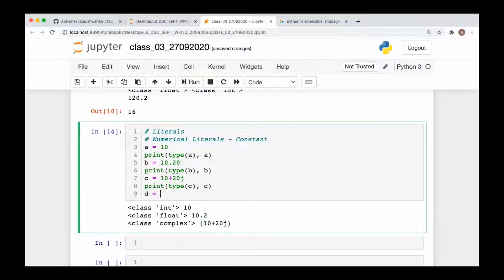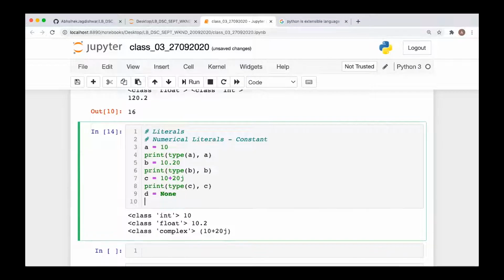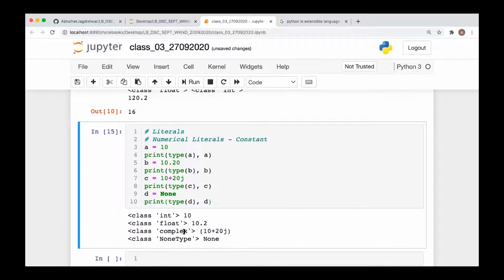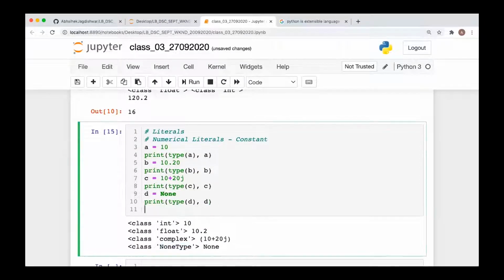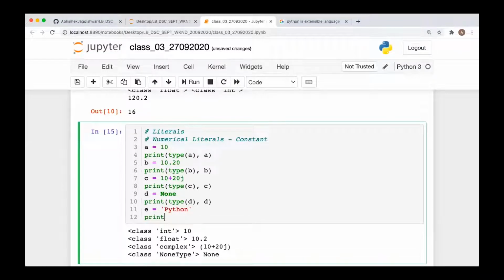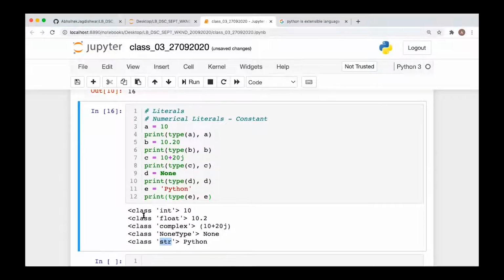Now similarly, we can have a None type. So you may write here d is equal to None, and if you print the type of d, and print d, it will come as None, and the type is NoneType. Okay. Next we have e is equal to, let's say, a string. We may have a string here, and if you print type of e, comma e, it is a string object. Now if you see, everywhere we are getting class. So what does it mean? One more inference you can make from here is that all the data which you are using in Python is an object in Python. Okay, you are creating an object here.